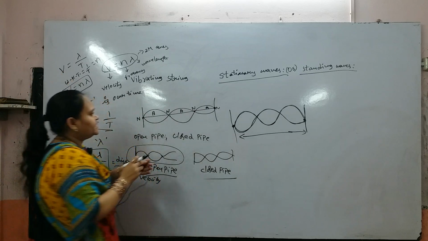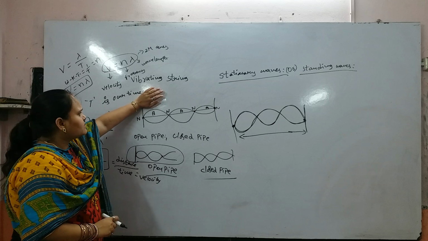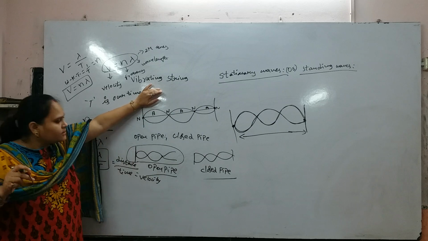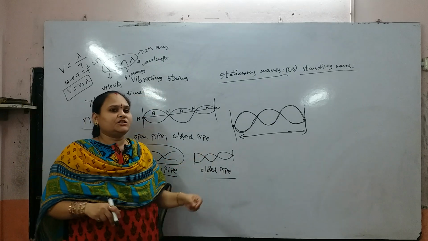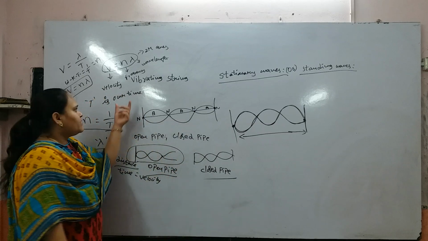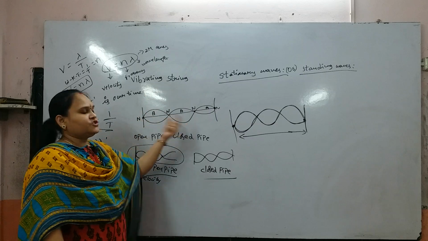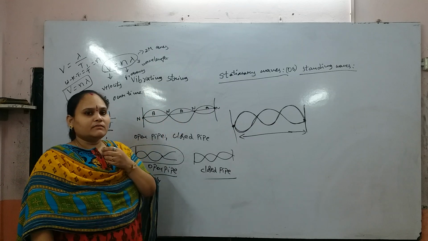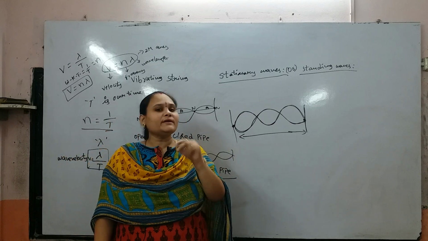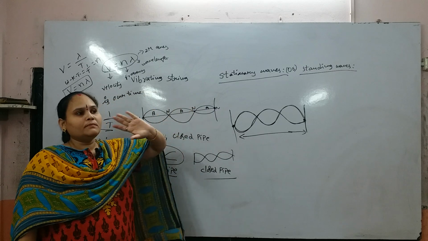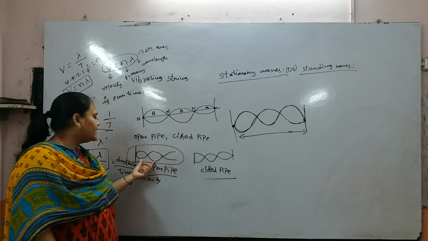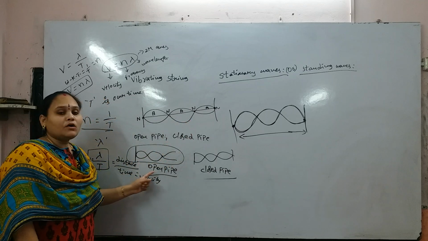So, once again, in this class we will discuss nodes, antinodes, open pipe, closed pipe, stationary waves and the relation between velocity, frequency and wavelength. First, we will consider a vibrating string, in a closed loop. Closed loop means the two ends of the tube are closed on both sides. That is the closed pipe. If one end is open, that is the open pipe.